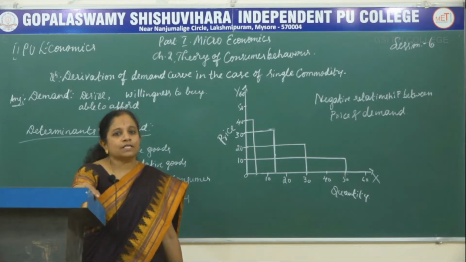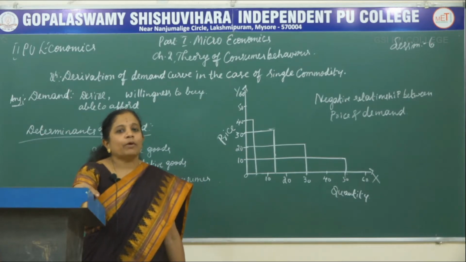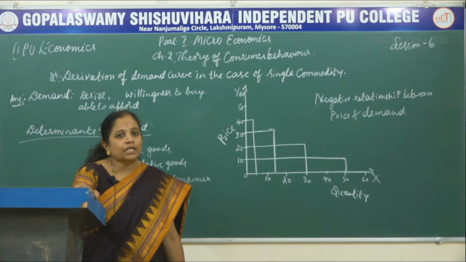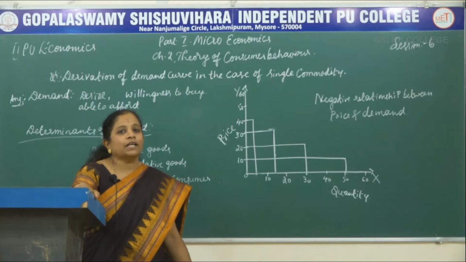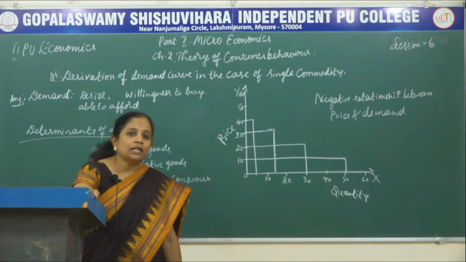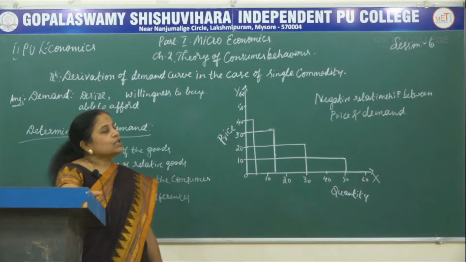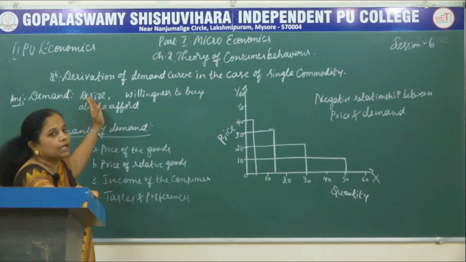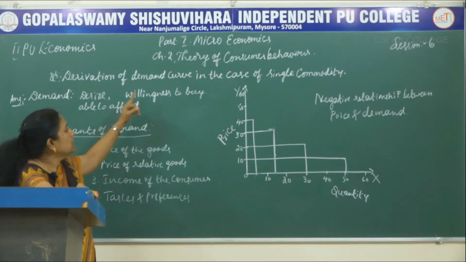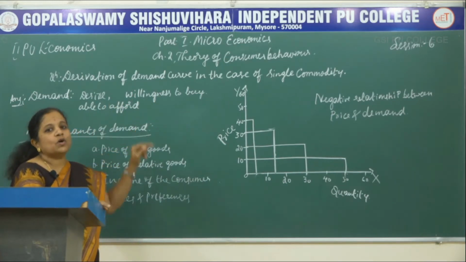Each one of us has different types of demands every day, particularly related to goods and commodities. Each good and commodity that creates a demand within us is one which is really needed by us. So, for that we should know what all the components of demand are. The components of demand are the desire, the willingness to buy and the ability to afford.